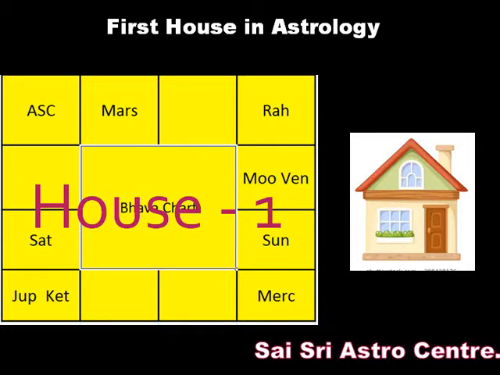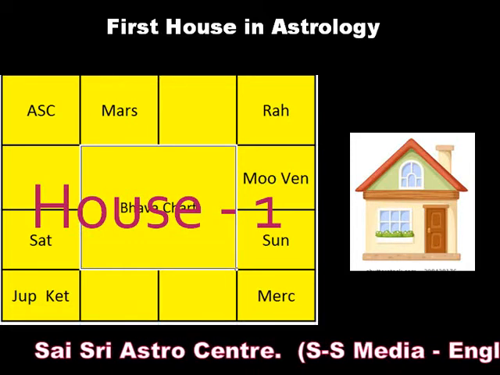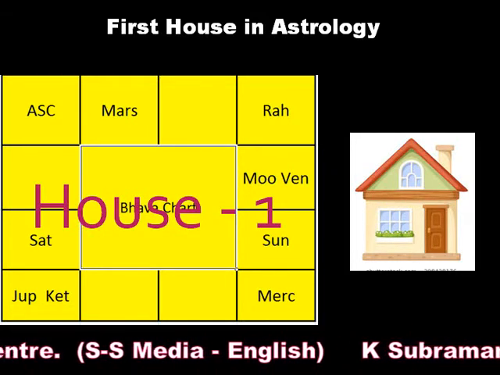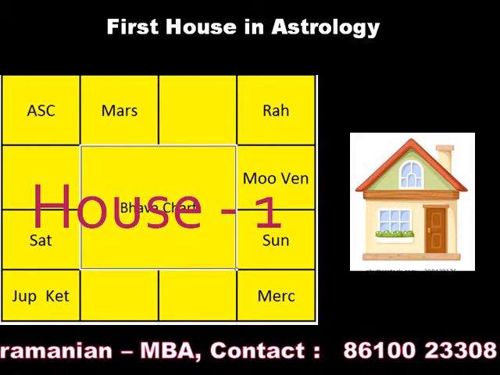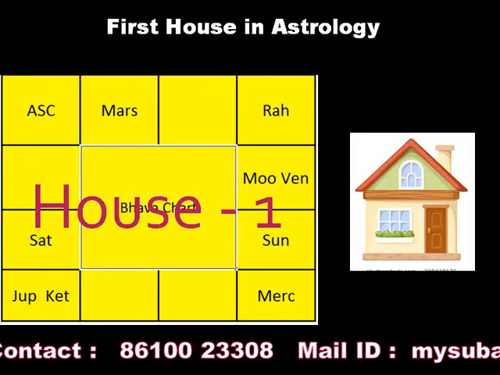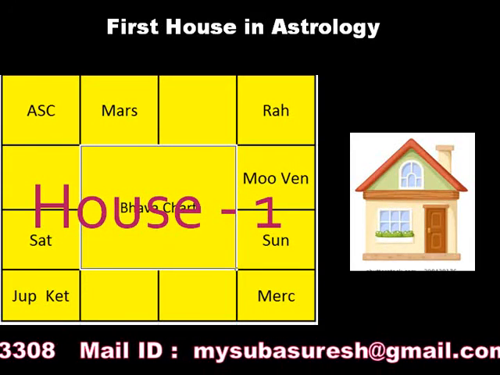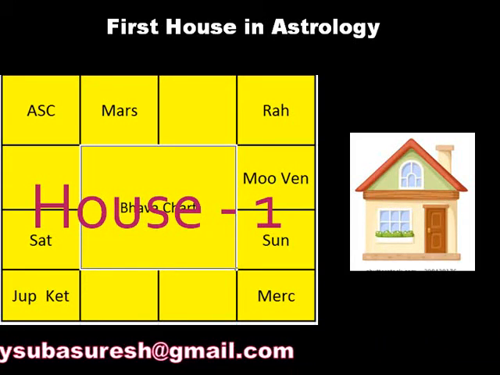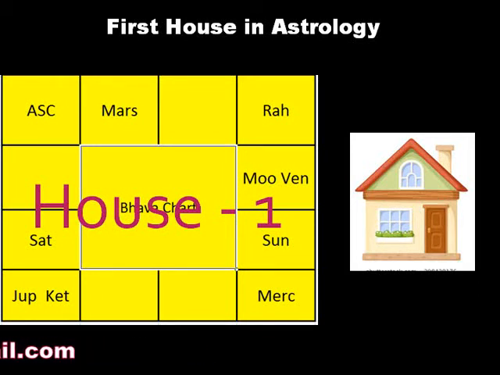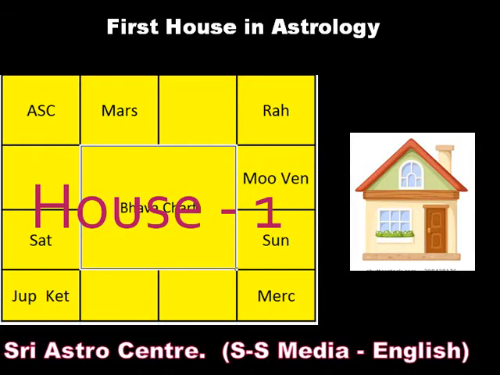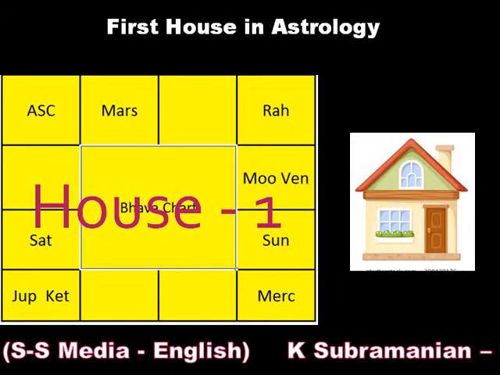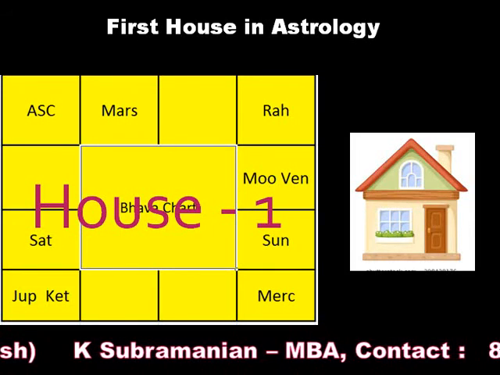Now for example, if the ascendant is associated with good planets like Jupiter or Venus or growing moon, then this particular person will look very pretty or very beautiful. So his physique will become very attractive. Also, if Jupiter aspects the ascendant, then the chances of brightness will be even more.